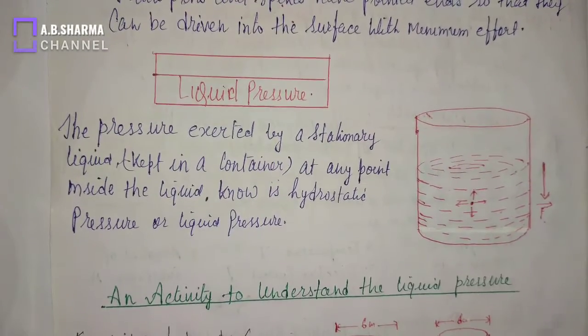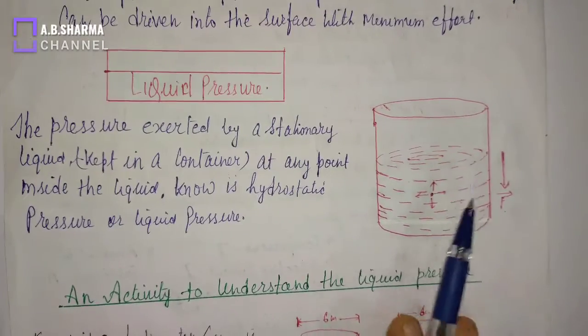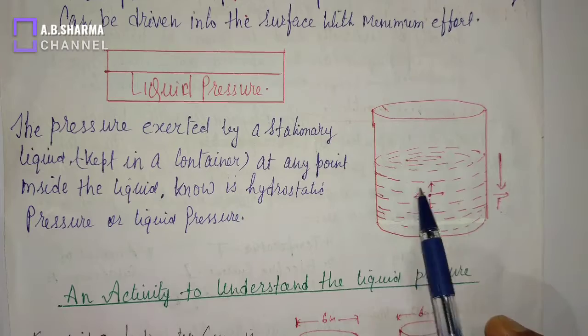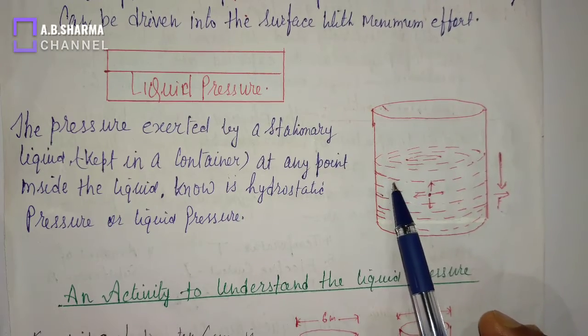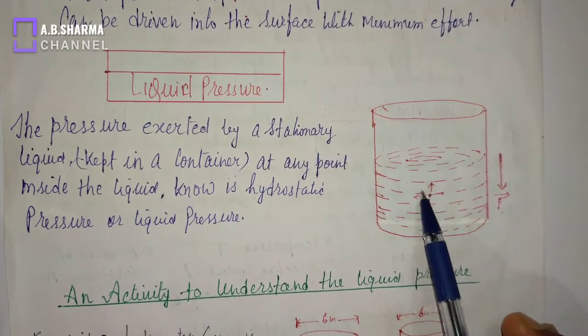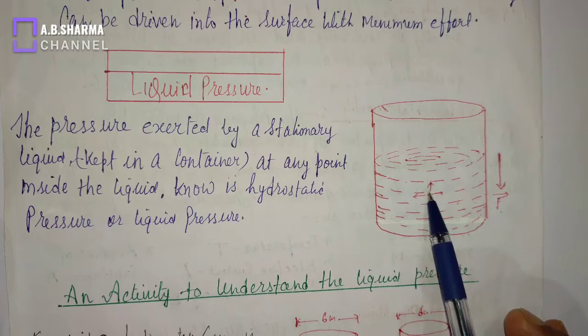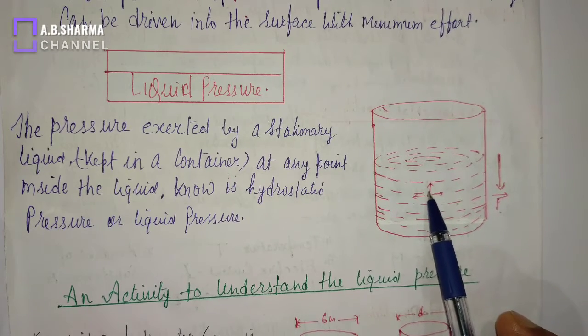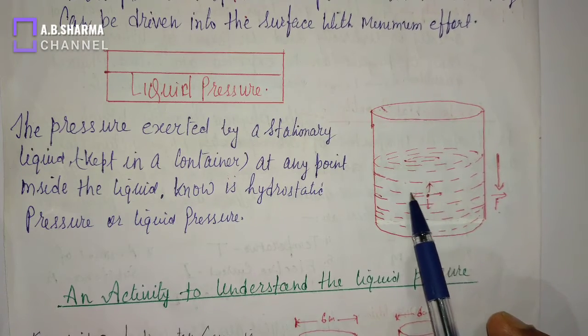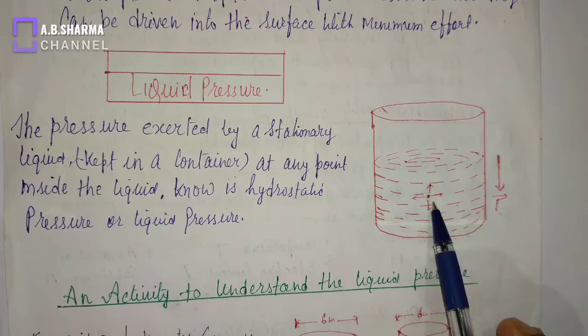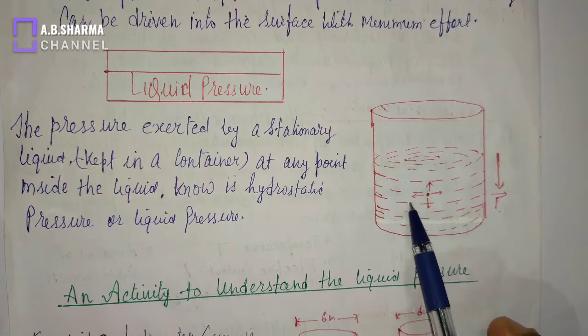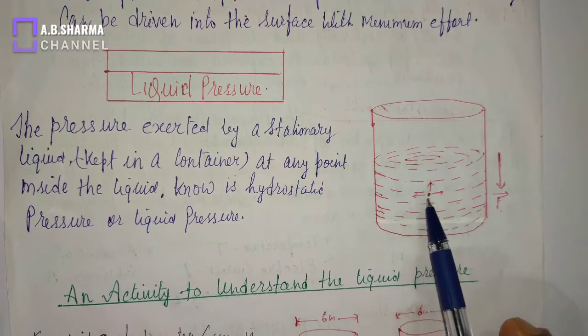Next is liquid pressure. What is liquid pressure? See, I have drawn a container and there is a liquid in that container, and consider a point inside the liquid. This point exerts equal pressure in all directions. Any point inside the liquid exerts pressure in all directions.